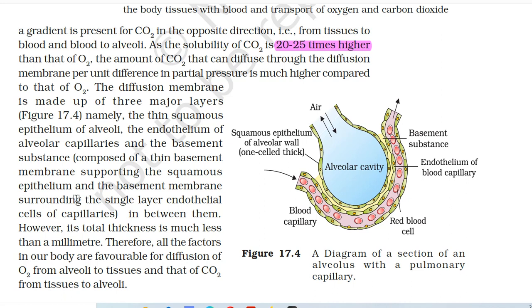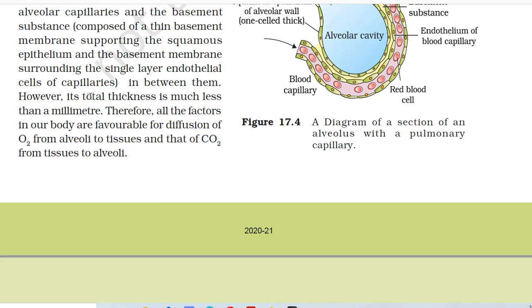The diffusion membrane is made up of three major layers, namely the thin squamous epithelium of alveoli, the endothelium of alveolar capillaries, and the basement substance that is composed of a thin basement membrane supporting the squamous epithelium and the basement membrane surrounding the single layer endothelial cells of capillaries in between them. However, its total thickness is much less than a millimeter. Therefore, all the factors in our body are favorable for diffusion of O2 from alveoli to tissues and that of CO2 from tissues to alveoli.